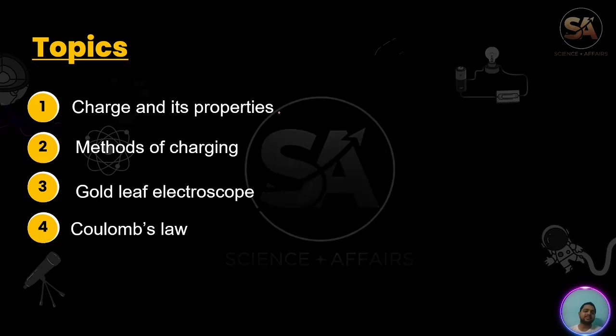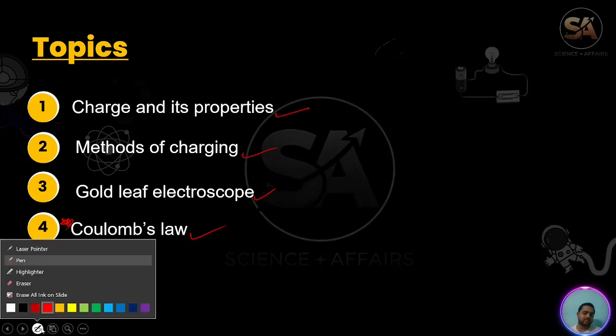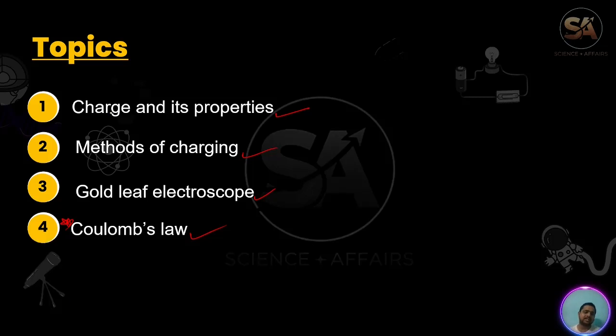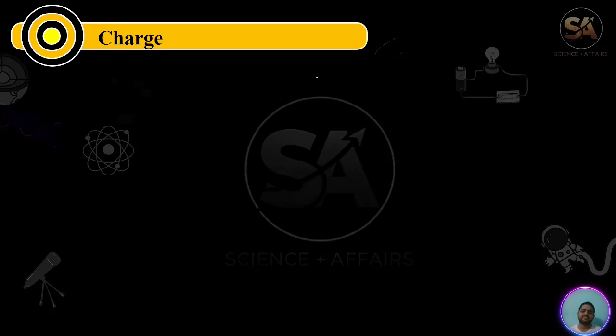What will we study in this chapter? First, we will study charge and its properties, then methods of charging, then the gold leaf electroscope, what a gold leaf electroscope is, and Coulomb's law, the most important part. For the first two lectures, these are our topics. First, we will start with charge: how many types of charge there are, the properties of charge, and methods of charging. Let's start with charge.